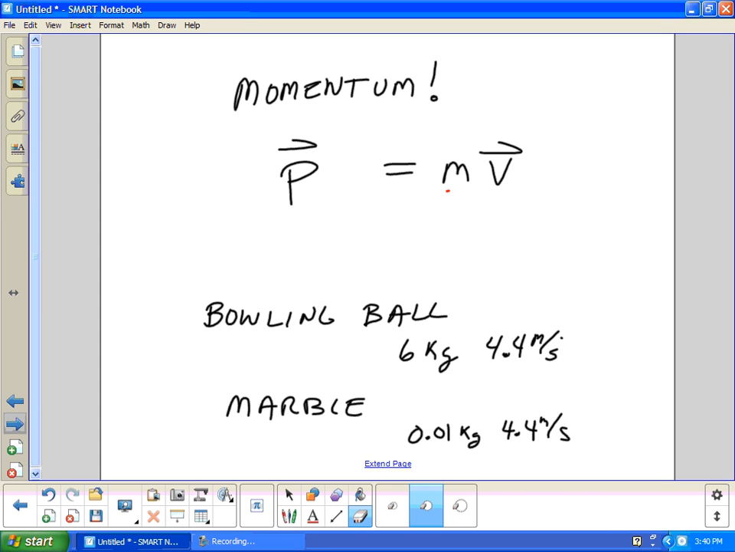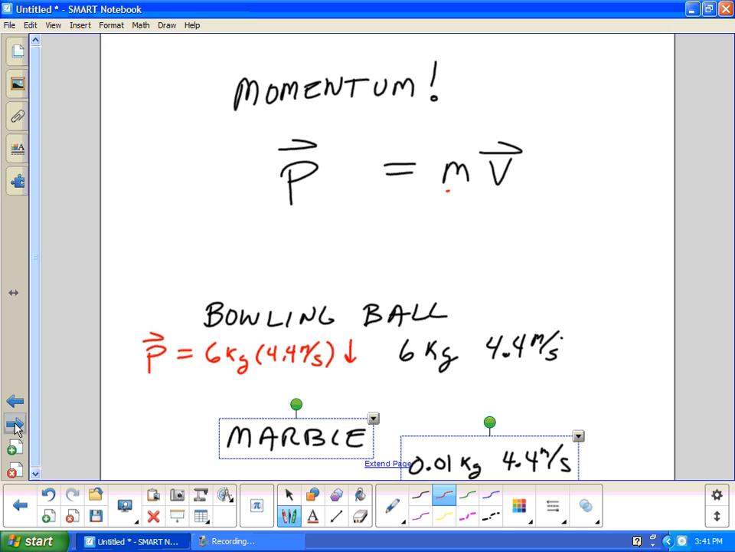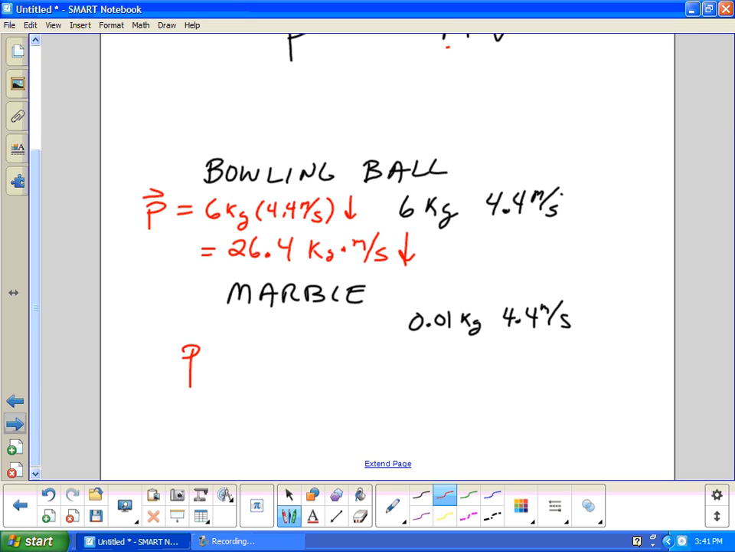All right, so let's talk about it. The bowling ball's momentum in this case would be 6 kilograms times 4.4 meters per second down. And if we do the math here, and I'll grab my calculator, 4.4 times 6, I get the momentum is 26.4 kilogram meters per second down. So that hurts. We know that because we can picture dropping a bowling ball on our foot.